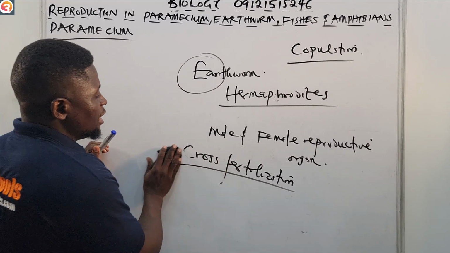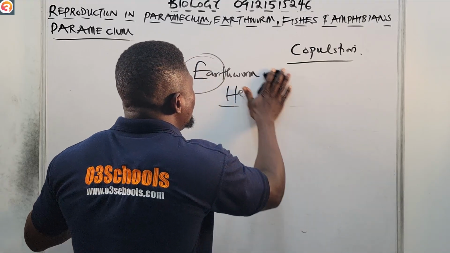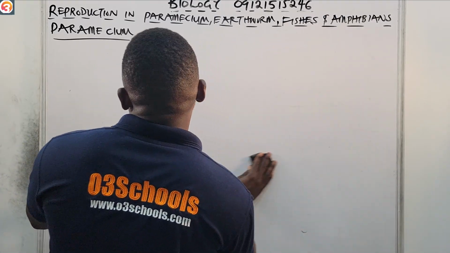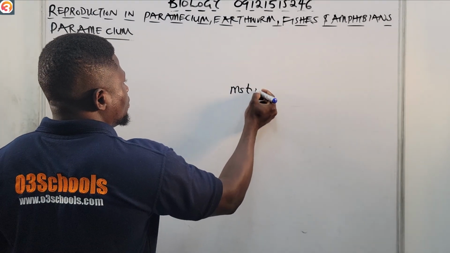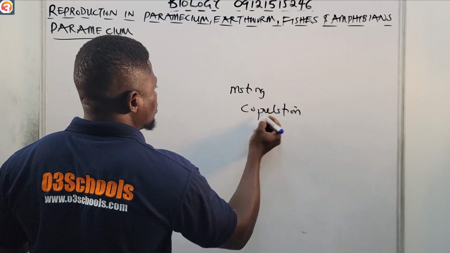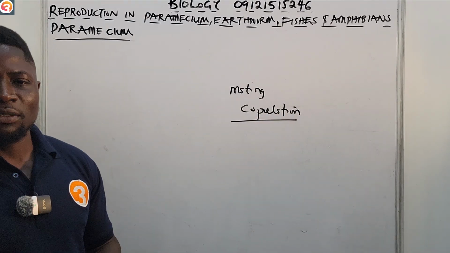Now let us see the processes involved. The first stage in the sexual reproduction of earthworms is copulation itself. Copulation means mating. C-O-P-U-L-A-T-I-O-N. It means mating.